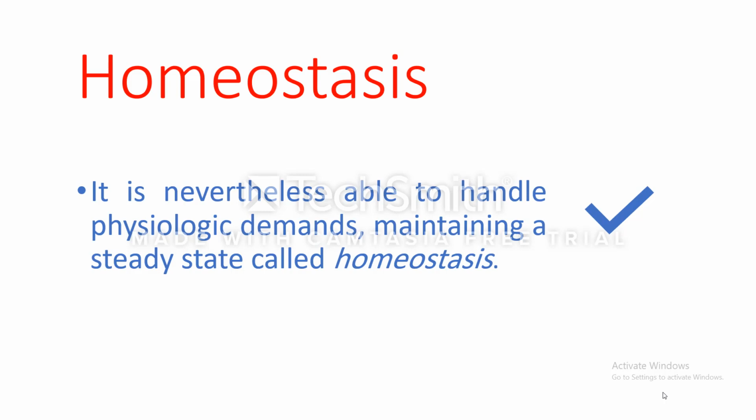If the cell is subjected to increased stress, the cell is an active participant. It has to change its structure or function to maintain another steady state, different from the previous steady state, to be able to withstand the stress and to be able to function and survive. And we call this new state adaptation.